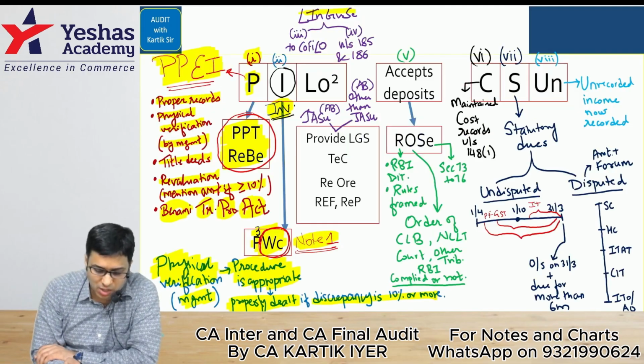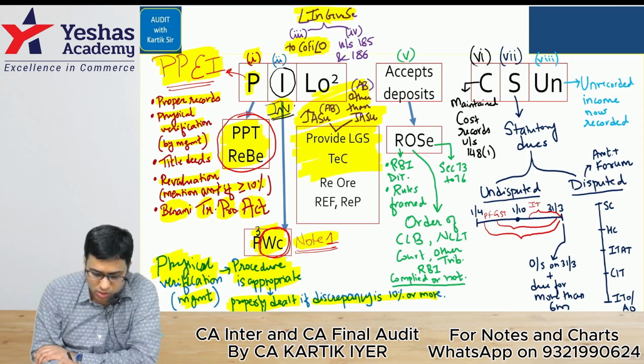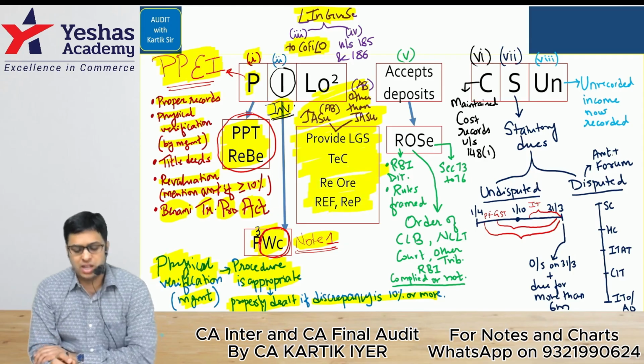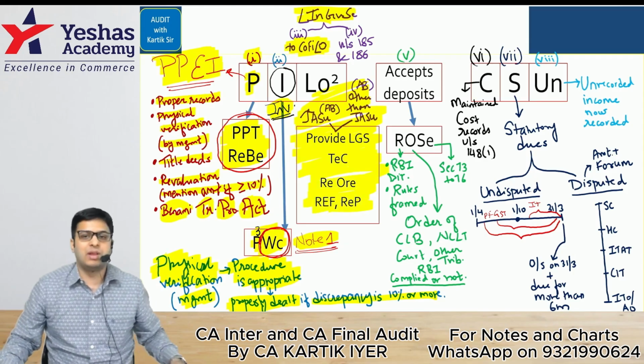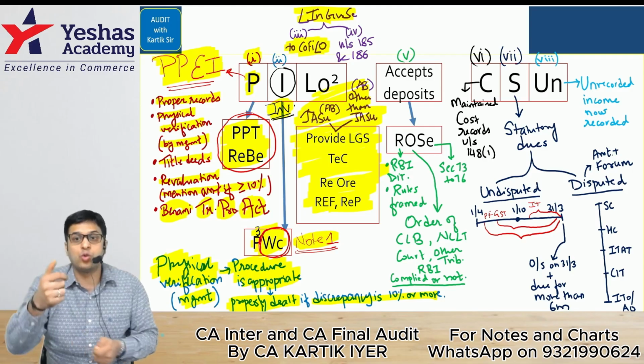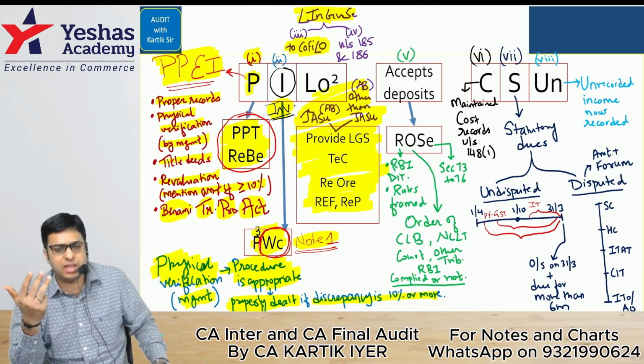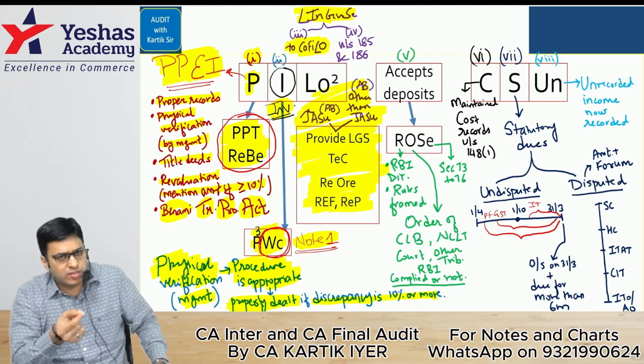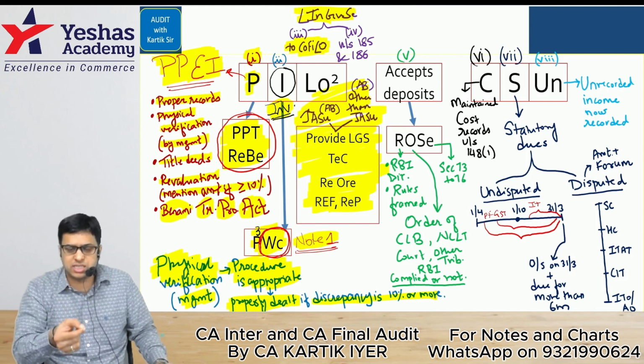That is your loans, investments, guarantees and security, which is basically this entire area which I'm shading in yellow. This is that area. These are 6 points. We are done in the class. Let's do one by one. Loans given, investments made, guarantee given, security given to company, firm, LLP, other parties. In that, what all points will be checked? We'll check 6 points.